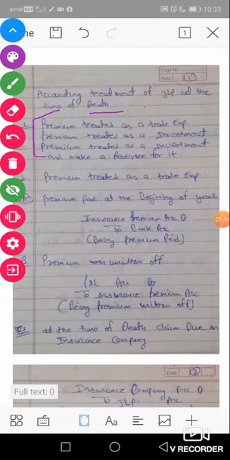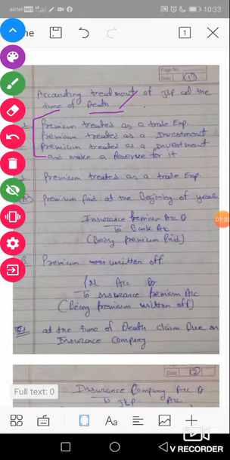There are two types of policy. One is joint life policy, second is separate life policy, but at this time we are studying only joint life policy, and the accounting treatment of joint life policy in two cases: one is retirement and second is death.